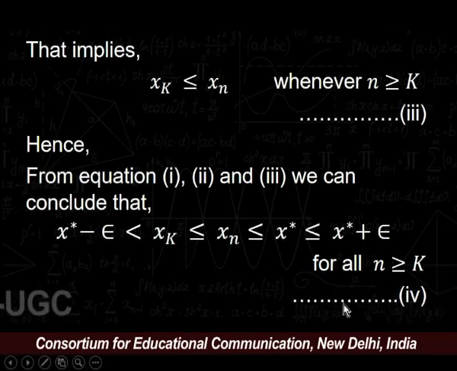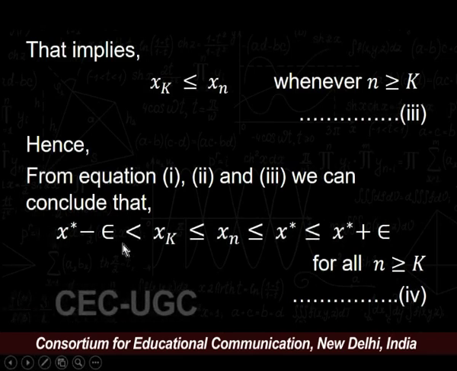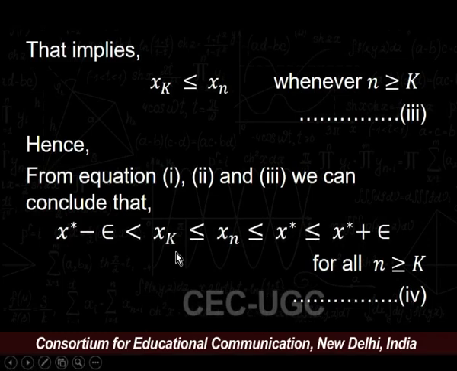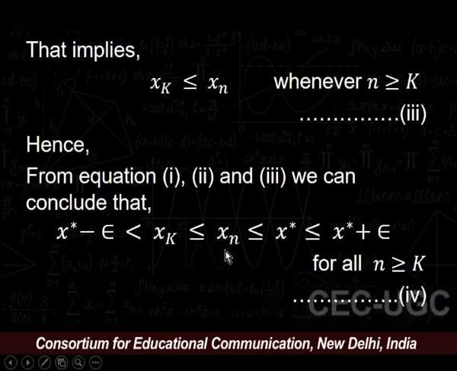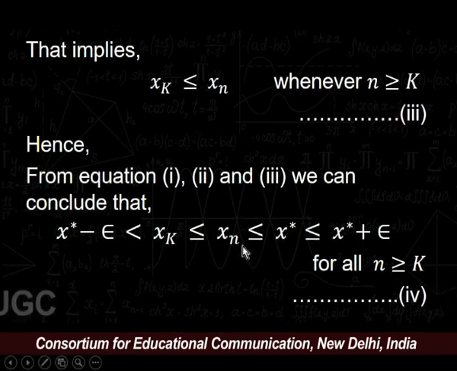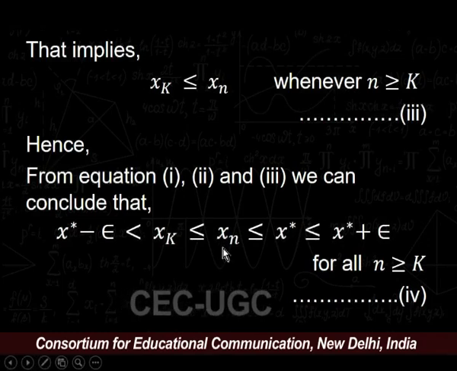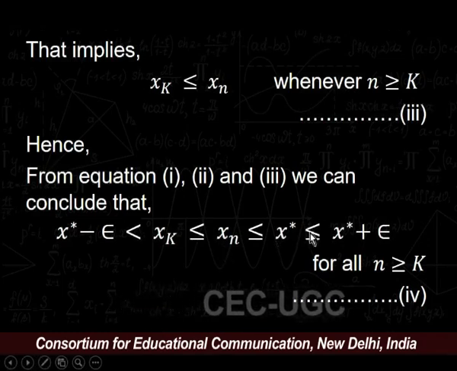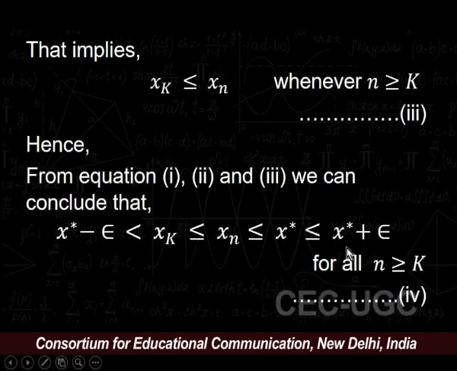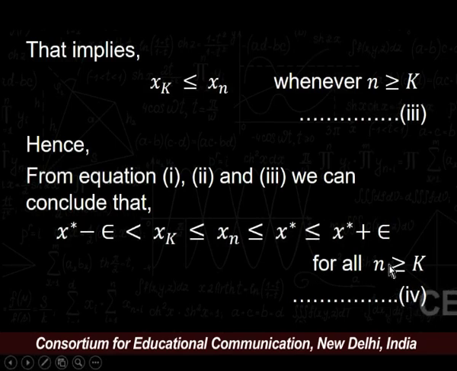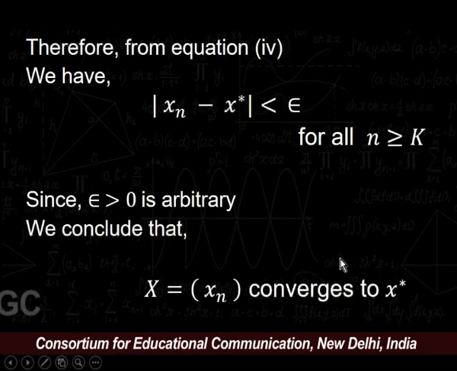In equation number 4, x star minus epsilon is less than xk, and xk is less than or equal to xn from equation 2, and this term is less than or equal to x star from equation 1, as x star is the supremum of the sequence, and x star is less than x star plus epsilon for every epsilon greater than 0, for all n greater than or equal to k.